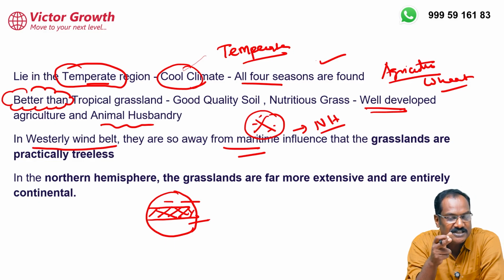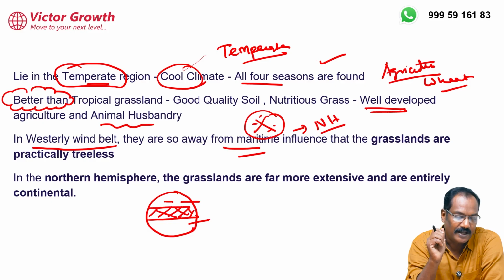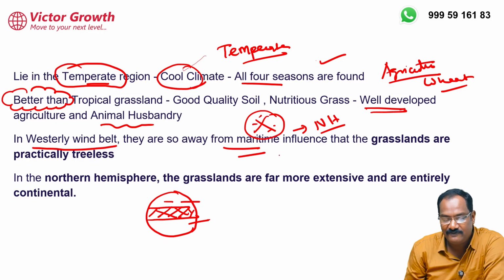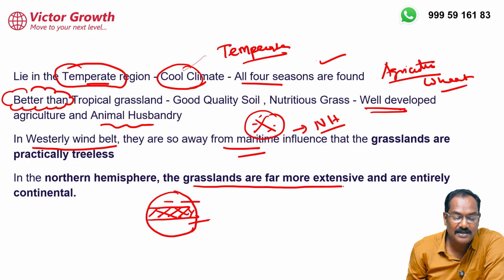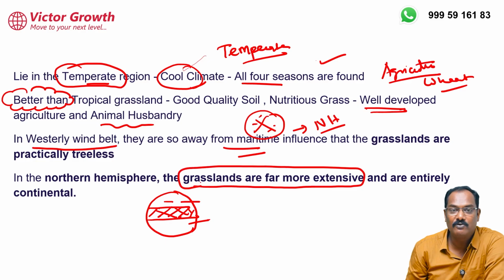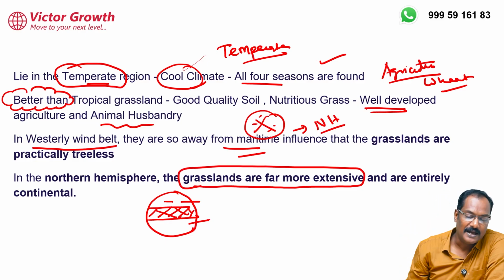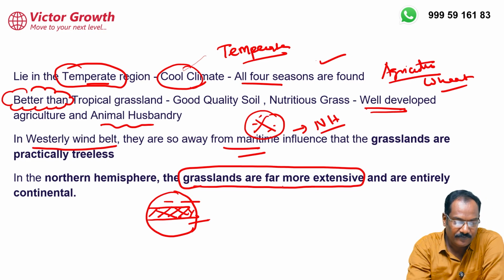This climate is found in the northern hemisphere as well as the southern hemisphere, but there is a small difference between the two. Even then, it is a grassland only. In the northern hemisphere you have to understand they are away from the maritime influence, they are continental. And in the northern hemisphere the grasslands are more extensive. Please write down this word. More extensive means broader, lengthier, area wise more. And entirely continental, I told you. So this is a brief introduction about this.